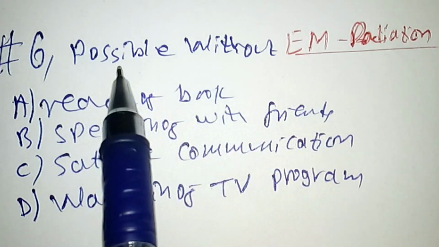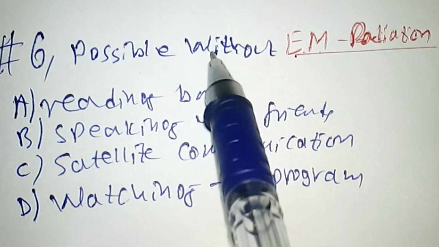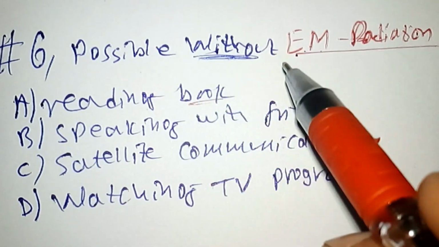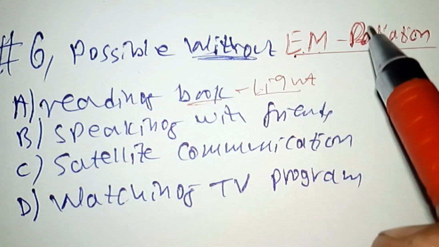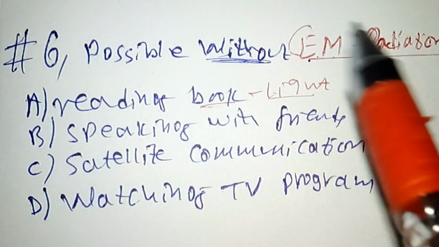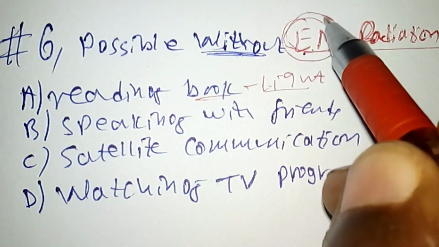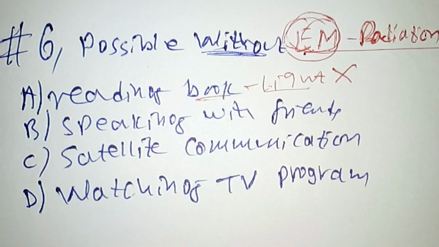Which of the following activities are possible without electromagnetic radiation? Reading a book. Reading a book always needs light, visible light. Visible light is one type, or one of the spectrum, of electromagnetic radiation. So this is not possible without electromagnetic radiation.